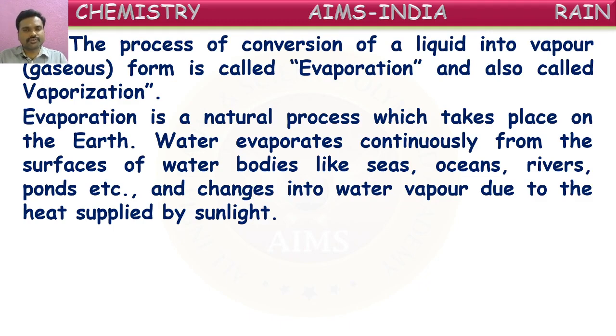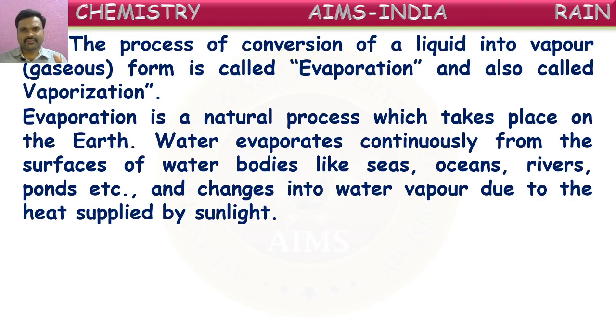Now, in all these processes, we don't even need to heat them. Naturally also, this evaporation occurs in the atmosphere around us on the earth. Water evaporates continuously from the surfaces of water bodies like seas, oceans, rivers, ponds, lakes. What does it mean? Water body means the water-containing pools and lakes. All these places where water is present are called water bodies.